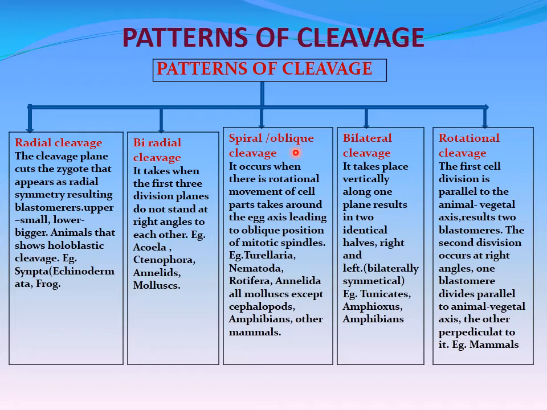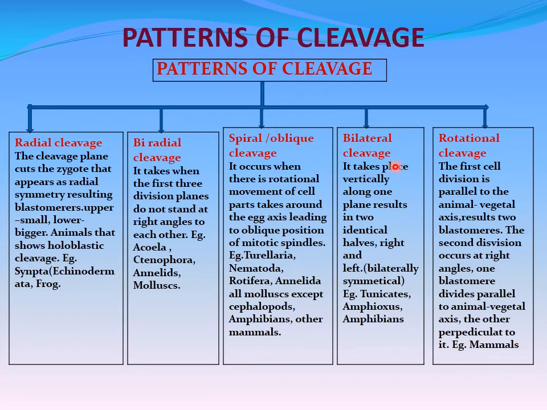Then spiral or oblique cleavage. It occurs when there is a rotational movement of cell parts that will take place around the egg axis, leading to oblique position of mitotic spindles. In such condition, they may show the spiral or oblique cleavage. Examples: Turbellaria, Nematoda, Rotifera, Annelida, all molluscans except cephalopods, amphibians and other mammals.